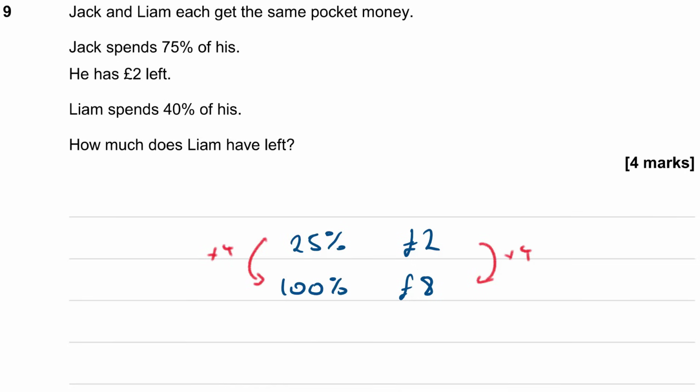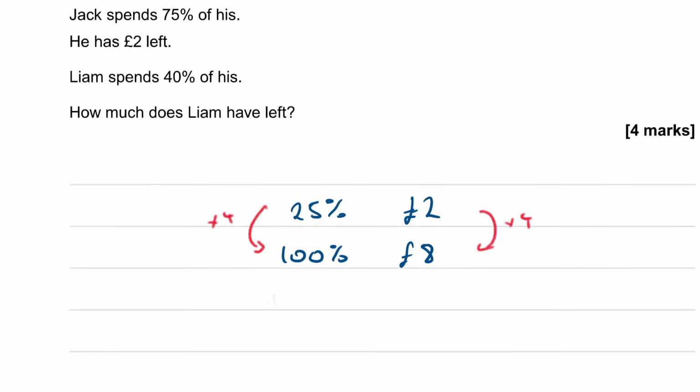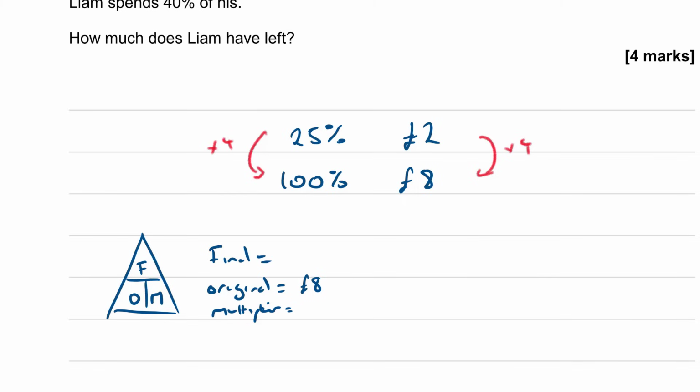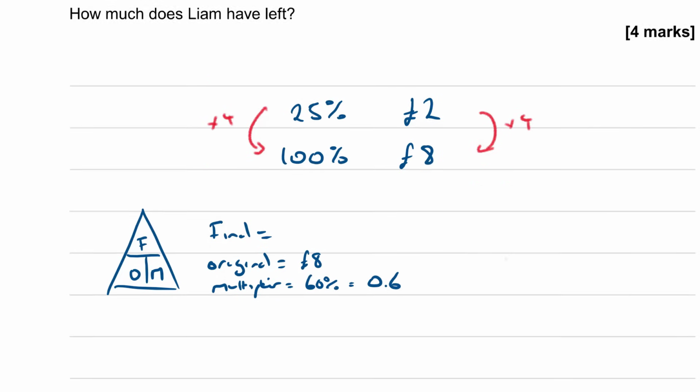So, using our triangle, final, original, multiplier. Our final is what we're trying to find. Our original is £8, and our multiplier, say we want to find 60%, don't we? 60% of the amount, which has a multiplier of 0.6.